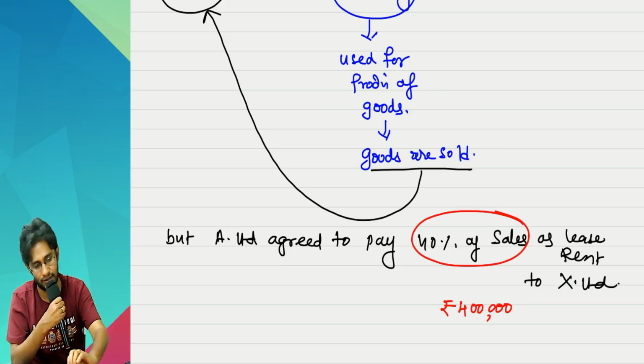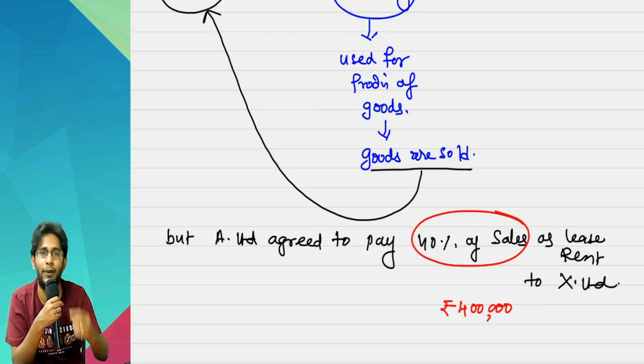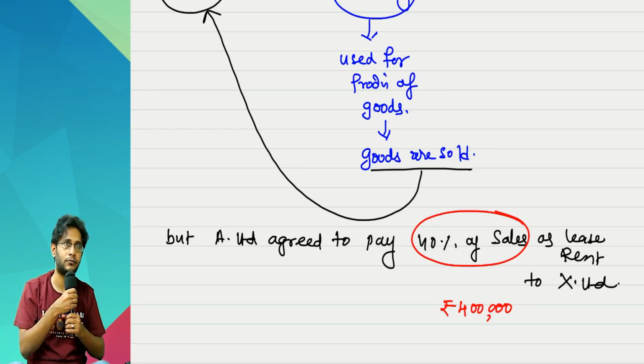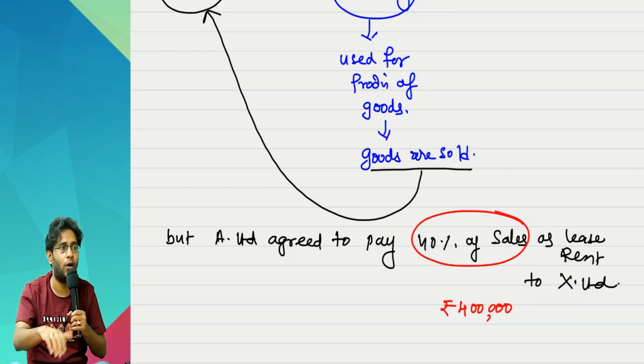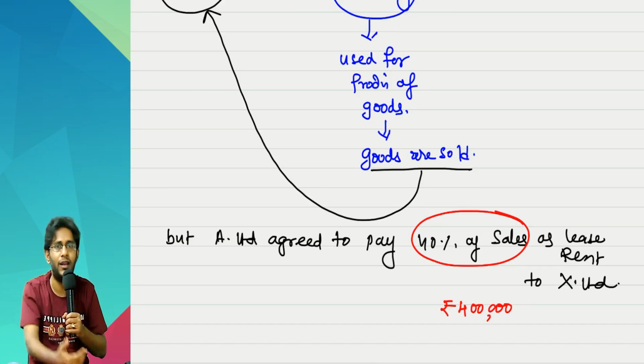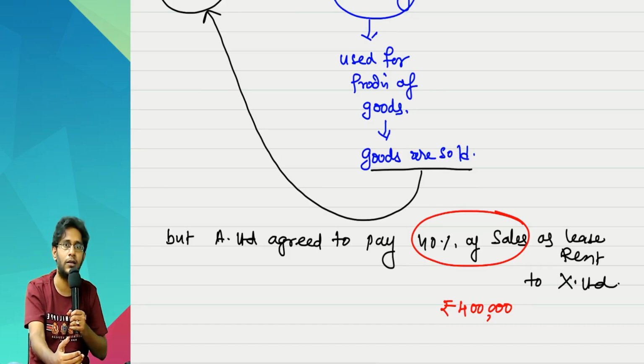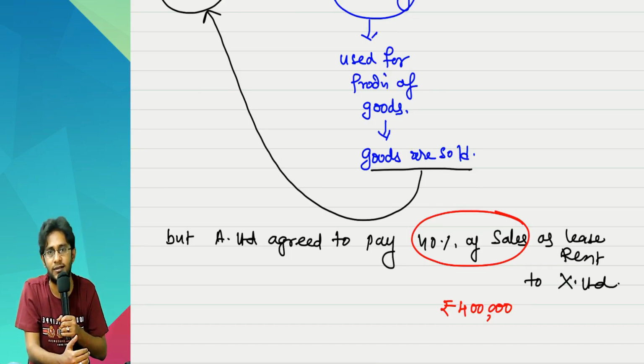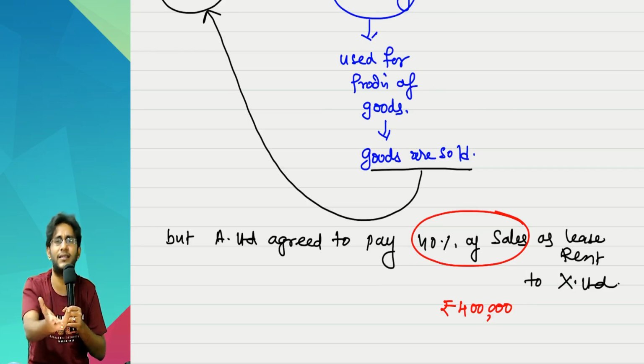It is not like that, sir. Lease rent payment anyway you have to do. Lease rent payment can be fixed rent or it can be a variable rent. And when you say it is a variable rent, that can be varying on any aspect. It can vary on the market interest rate. It can vary based on the sales. It can vary based on the number of customers I serve. It can be varying on various things.